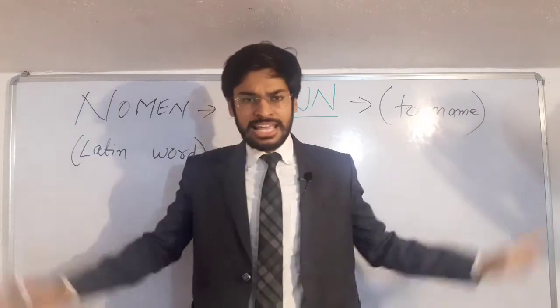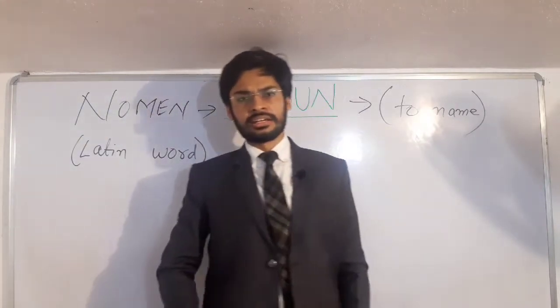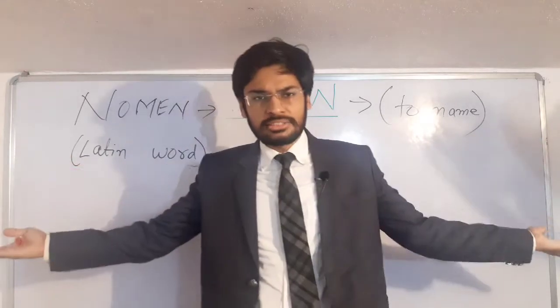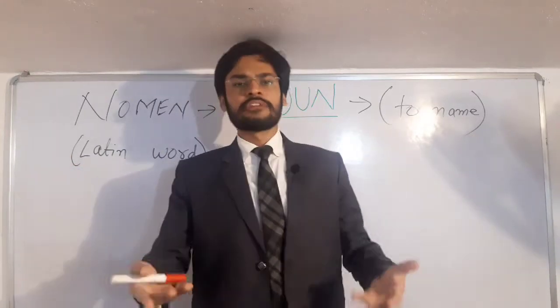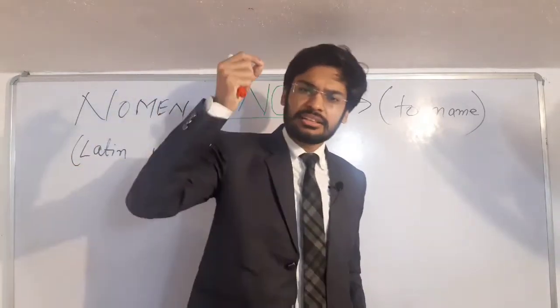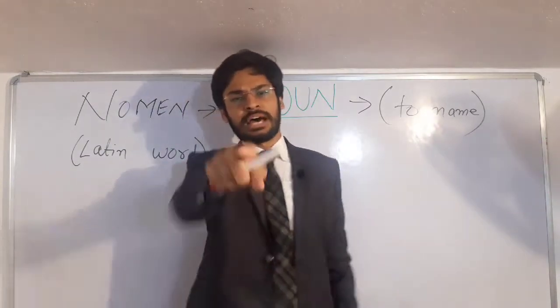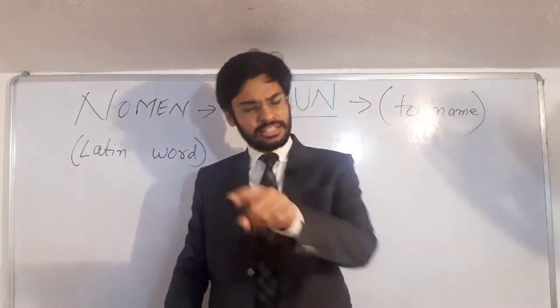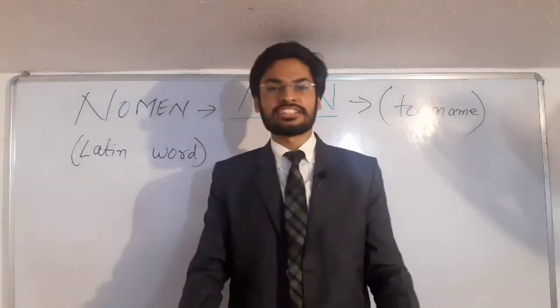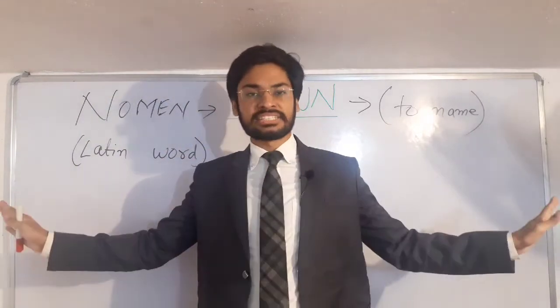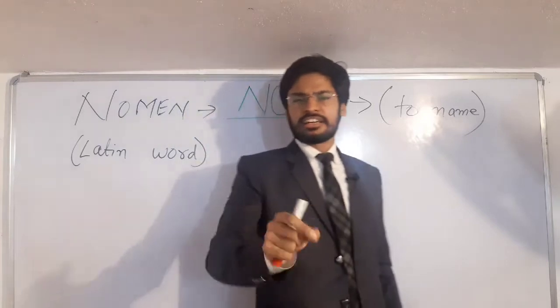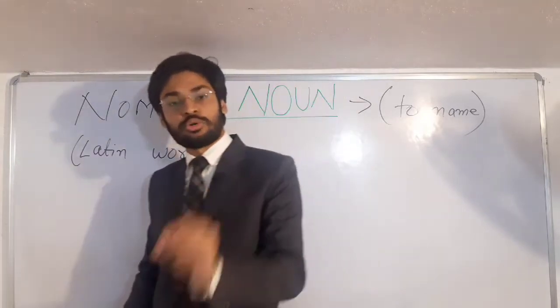It is not like that it only names person, place or things. Noun can name everything which you can see or which you can't see, which you can touch or which you can't touch. Every single thing. ठीक है? किसी भी चीज को आप नाम दे दो and that's a noun. Things which are present today in this world, things which are not present in this world today, everything we name, and that's called noun.